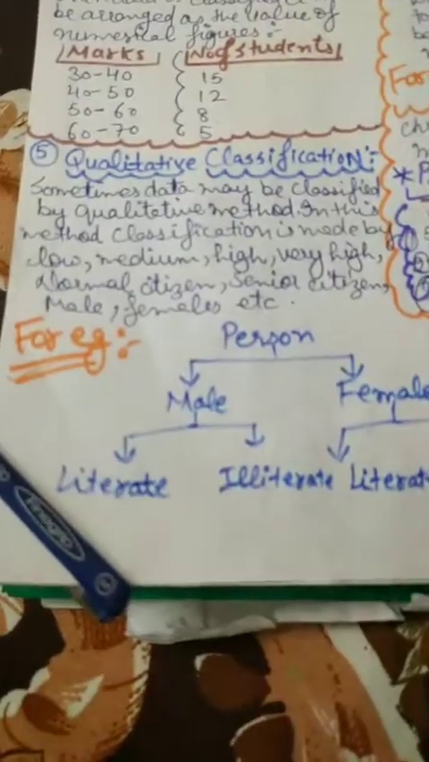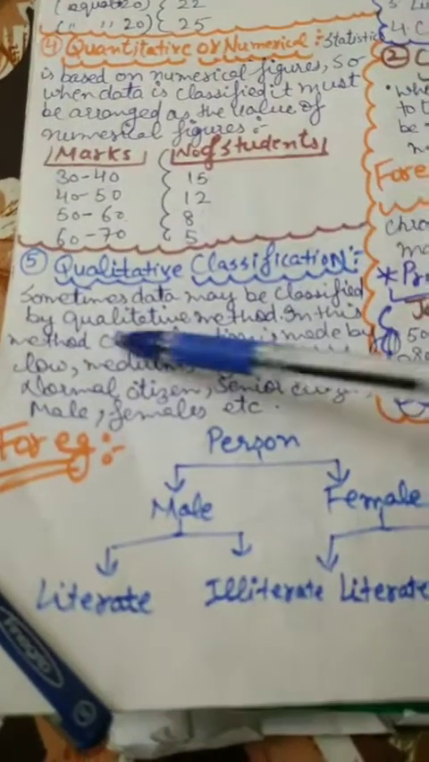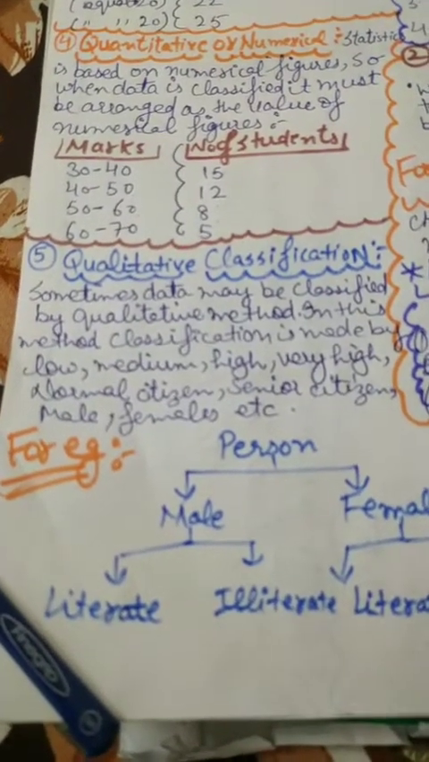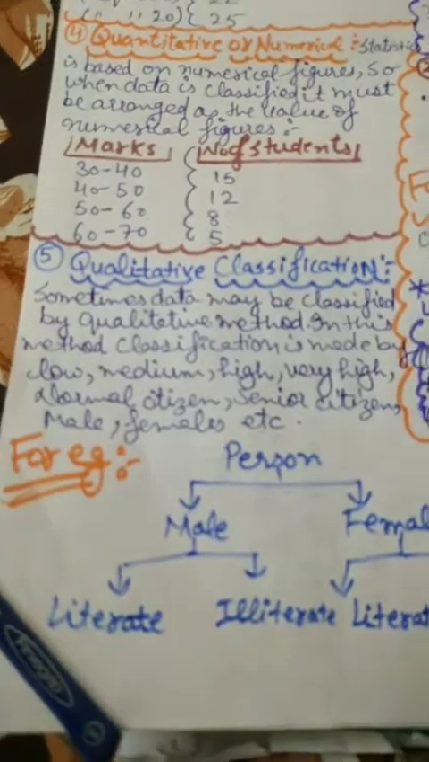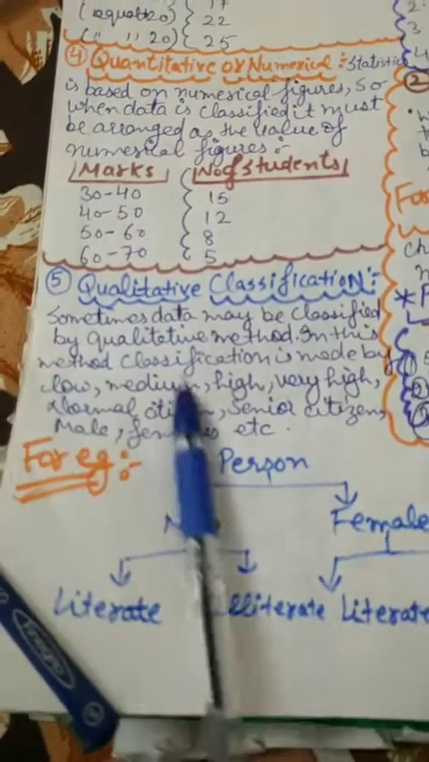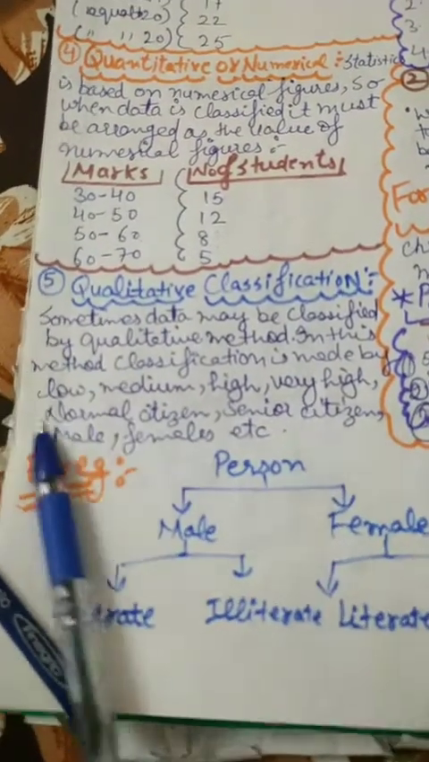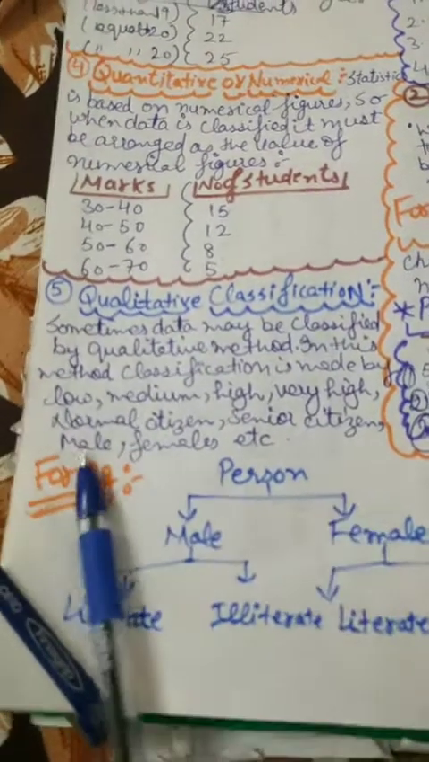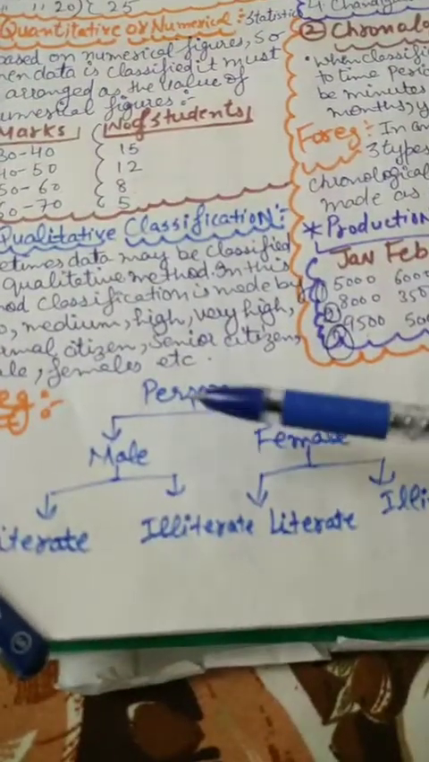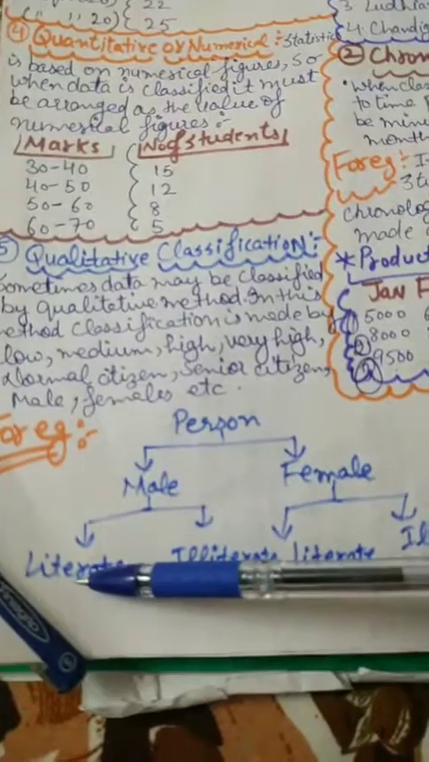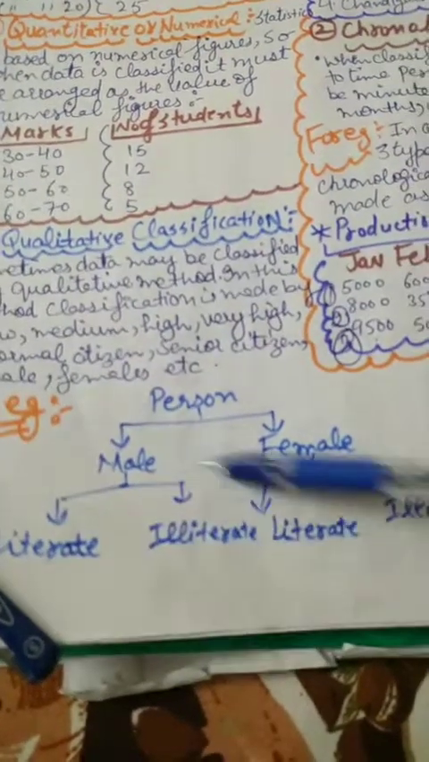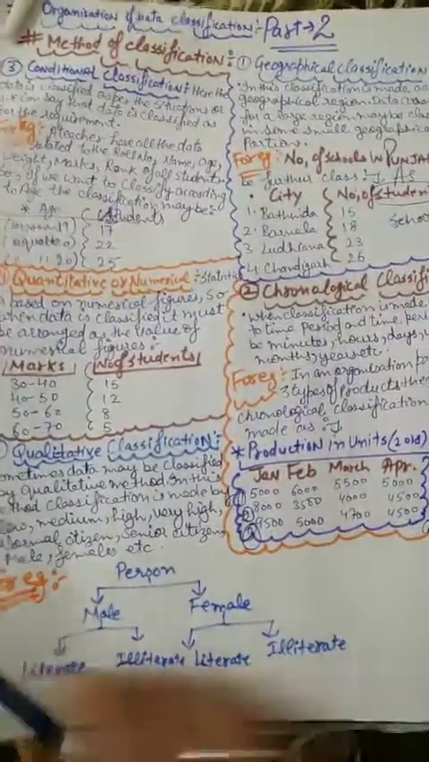The last one is qualitative. Quantitative means when we express the data in numbers. Qualitative, we have to check or arrange the data according to its qualities. Example: low, medium, high, very high; normal citizen, senior citizen; male, female. Example, person: male, female. How many are literate? Literate means educated, illiterate means uneducated. So this is the topic, methods of classification.